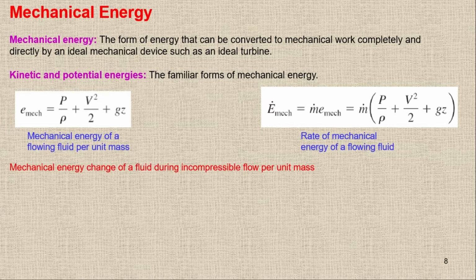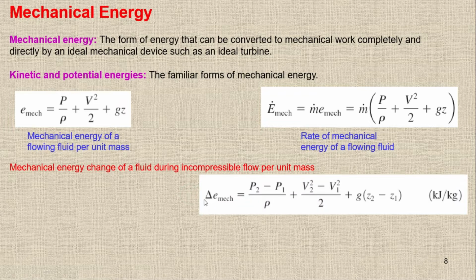Mechanical energy change of a fluid during incompressible flow per unit mass. Now I'm going to write the equation in terms of change. If I'm going to talk in terms of change, that means we are talking about between two states. So it will be like this. Delta means change, so it will be equal to P2 minus P1 upon rho. Now I'm not putting rho 2 minus rho 1 because I'm talking about incompressible.